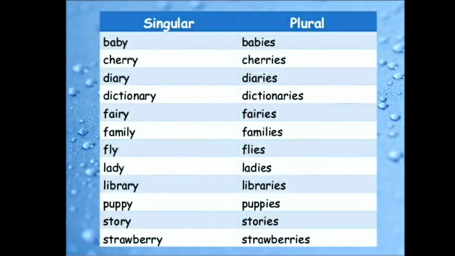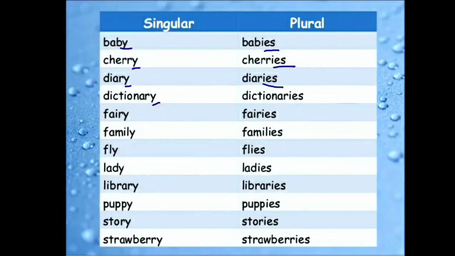Some more examples of this rule. Baby, B-A-B-Y. We will remove Y and add IES. Babies. Cherry. We will remove Y and add IES. Dairy. We will remove Y and add IES.